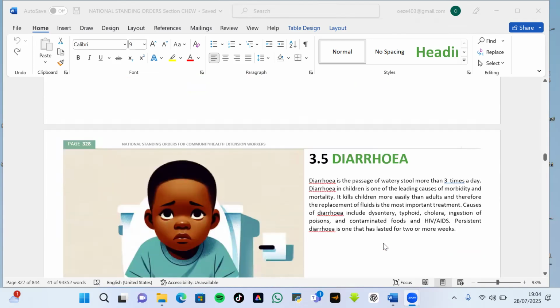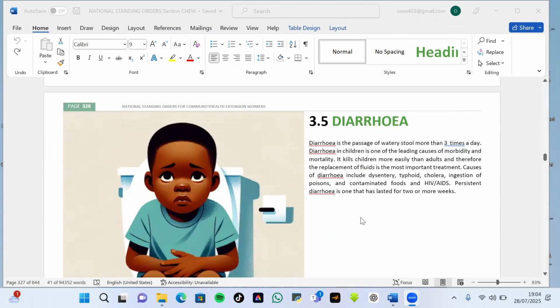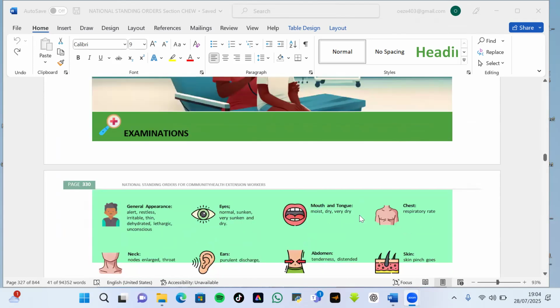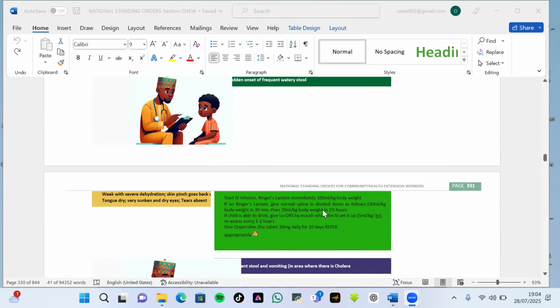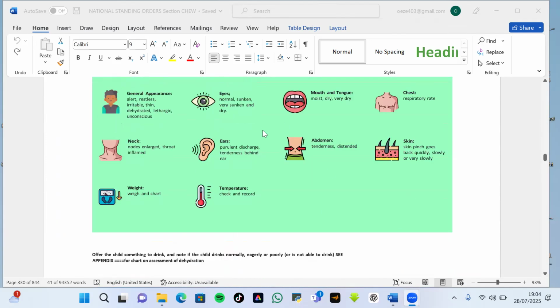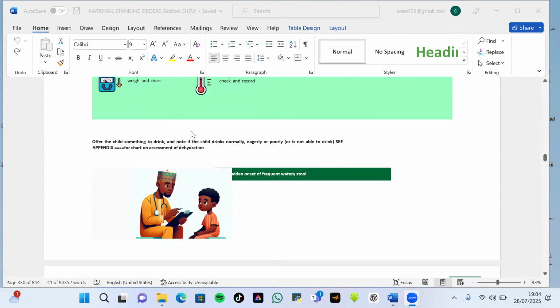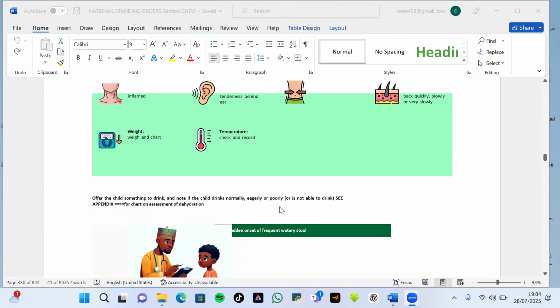Remember, diarrhea can be watery, and is defined as the passage of watery stool more than 3 times a day. You understand? So now, when you have performed this physical examination, it will help guide you.